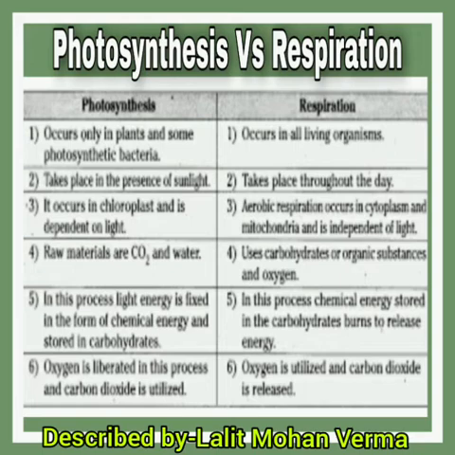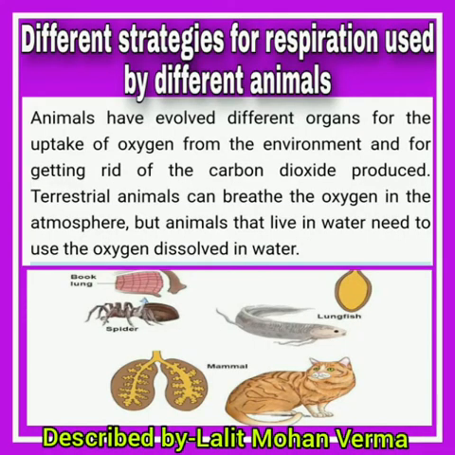In photosynthesis, the raw materials are CO2 and water, while respiration uses carbohydrate or organic substances and oxygen. Now, different strategies for respiration are used by different animals, as you can see on your screen. Animals have evolved different organs for the uptake of oxygen from the environment and for getting rid of the carbon dioxide produced.